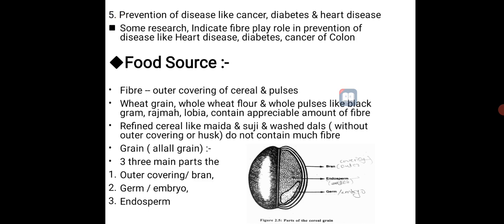Then the fifth function, prevention of diseases like cancer, diabetes and heart disease. This is according to research. Research says that this fiber, the non-digestible or non-available carbohydrate, plays a role in preventing diseases like heart disease, diabetes and cancer. Then the food sources of this fiber.